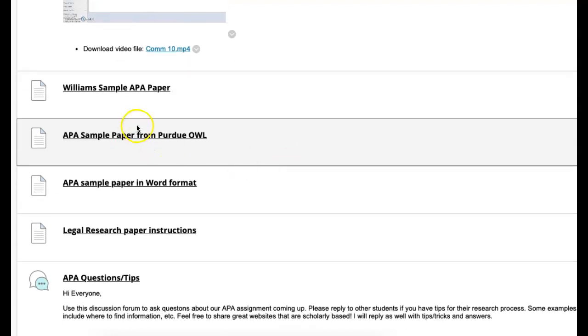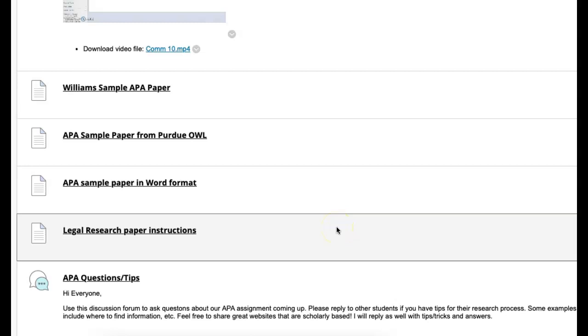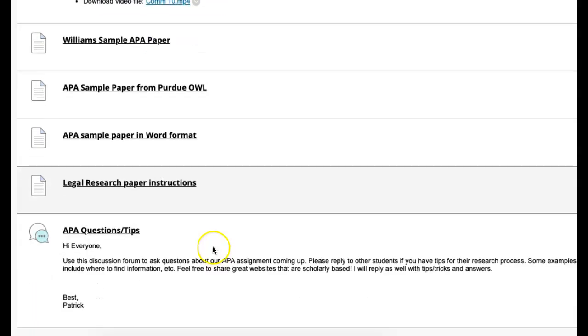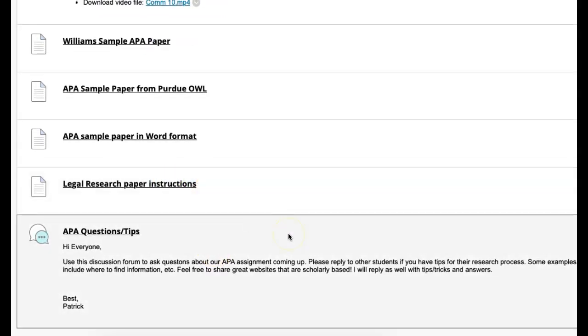You're going to see some APA sample papers from Purdue OWL. Purdue OWL is a website. It's actually a library from Purdue University that's really top of class in regards to the information that it has for writing format. And I go there all the time for APA information. So the Purdue OWL is a great website that you can use. There's a sample paper located there. Another sample paper in Word format where you can copy and paste material much like my sample paper. And then, of course, I listed the legal research paper instructions in here again. And I know it's located on the course content legal research section as well because we just went over that, but it's also located here.